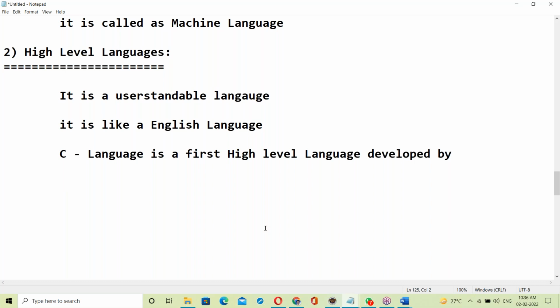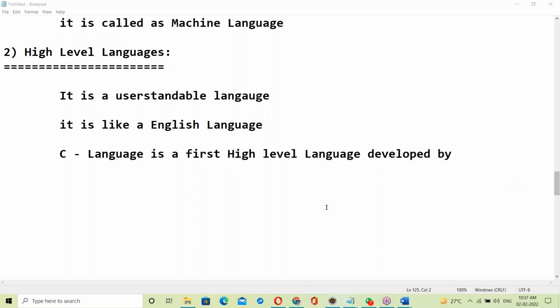C is the first high level language developed by whom? Who has developed C language? What happened, my guys? Many of you have completed computer science engineering. Yes, what is Bell? Bell Laboratory, that is.